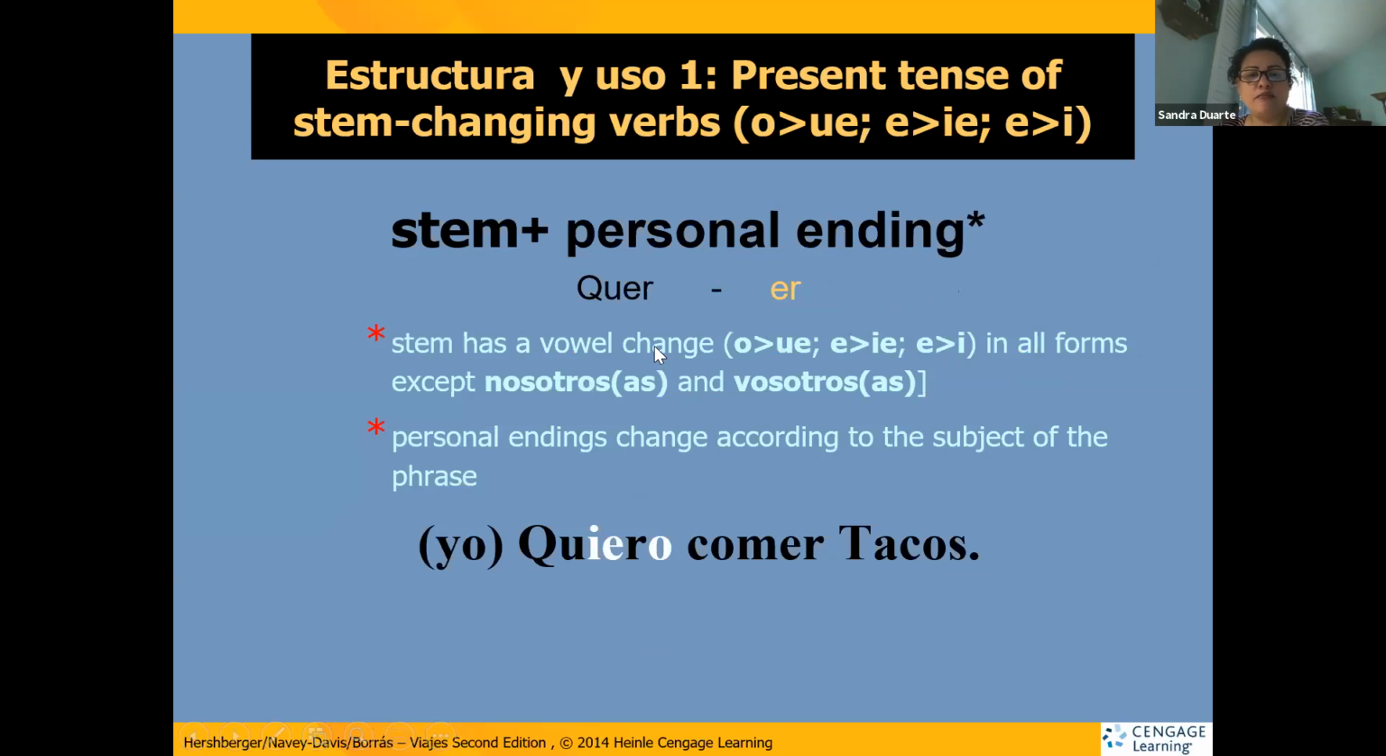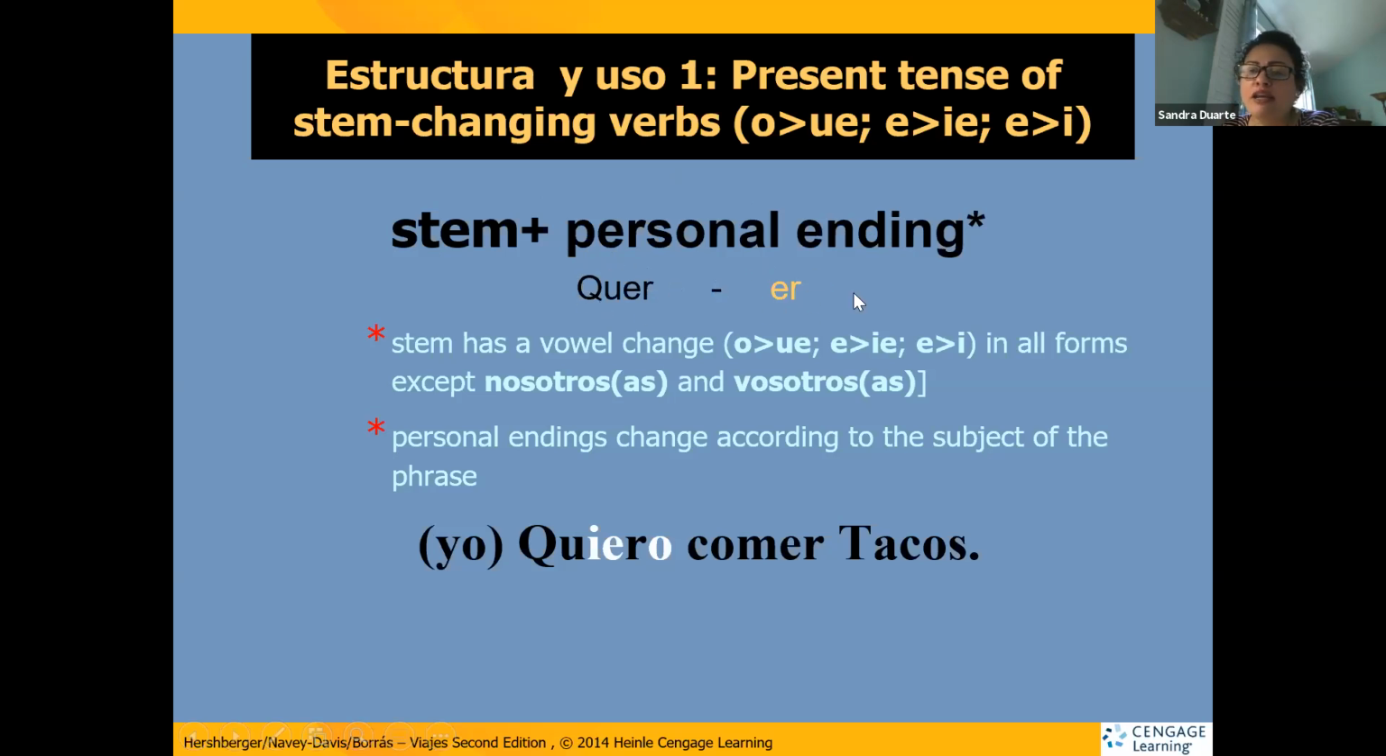These are the stem change verbs, present tense of stem changing verbs. Page 122. Stem change verbs have a personal ending. Okay, here's the verb querer. Querer, to want. Here's the stem of the verb and the ending.